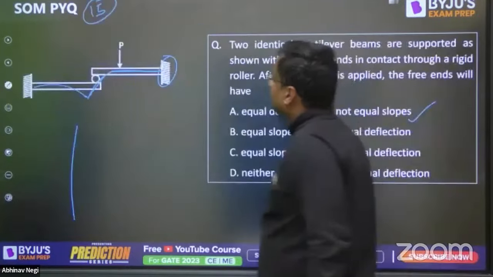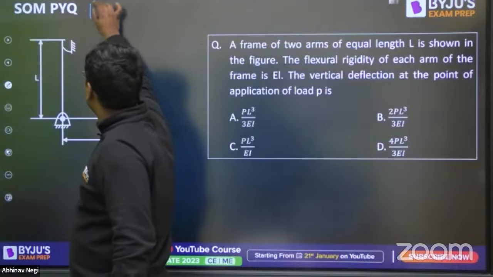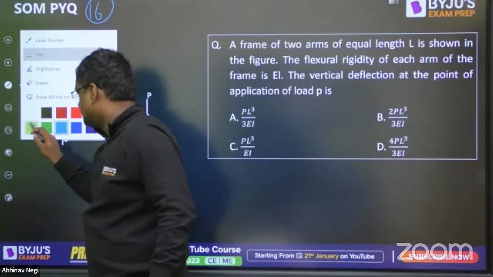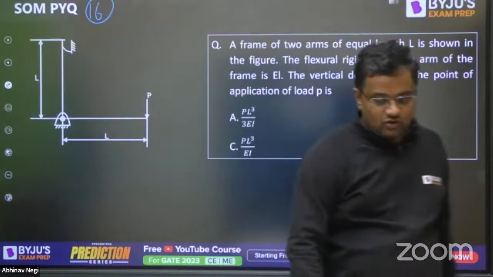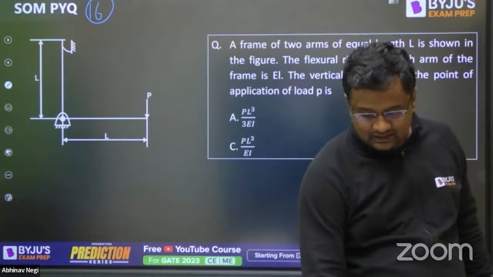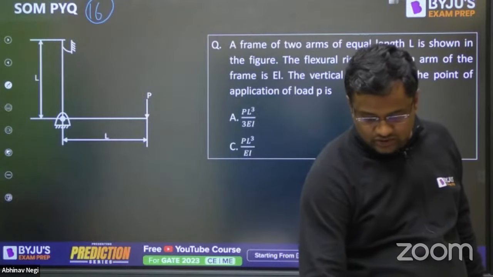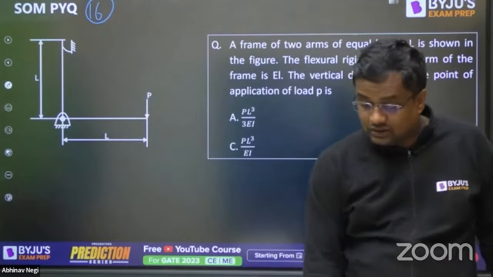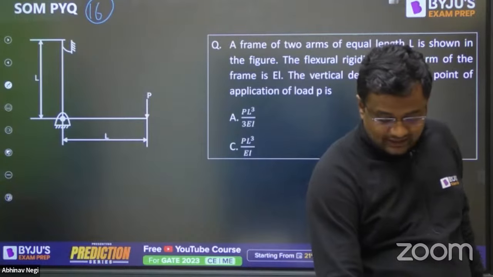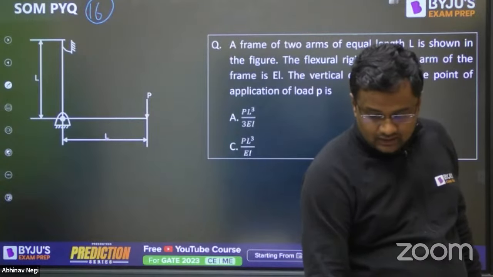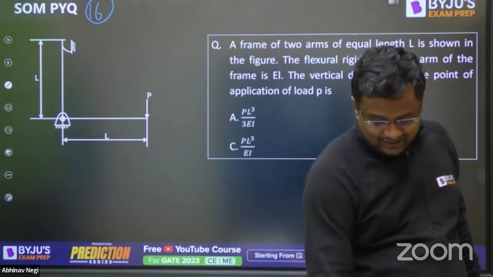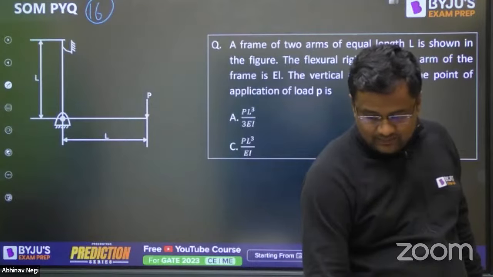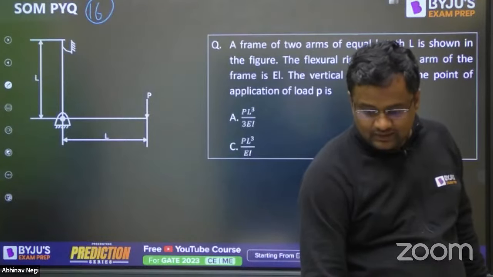Okay, so this was question number 15. This is question number 16. Let me check here, who can do this? This is the real question, yaar. I want to check personally who can do this question, because only the students who can get a double digit rank can solve this. Let me check who the double digit rankers in our class are right now in the midnight.